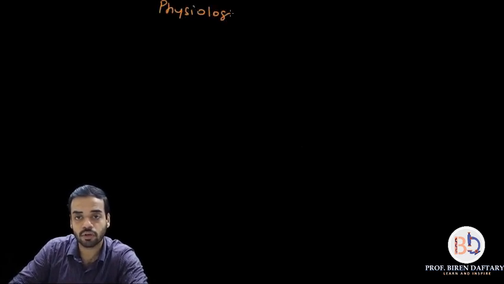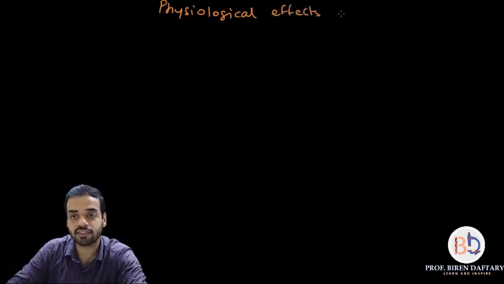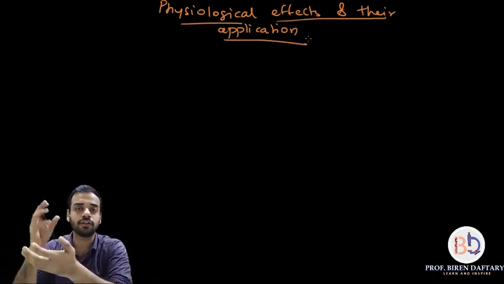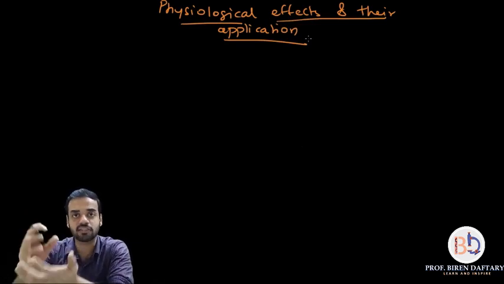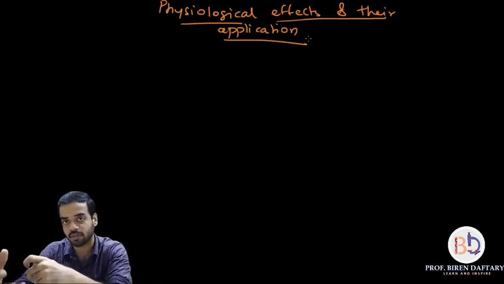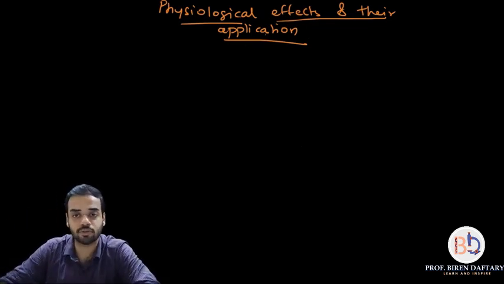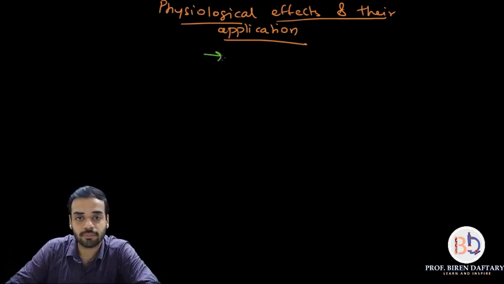So I will give the heading over here: physiological effects of auxins and their applications. So we are studying the first hormone, which is auxin. We have already studied certain information or the general theory regarding auxins. Now let us study how they actually affect the plants and what are their applications. So I will write down all the applications first, then I will explain them to you. So the first application is cell enlargement.